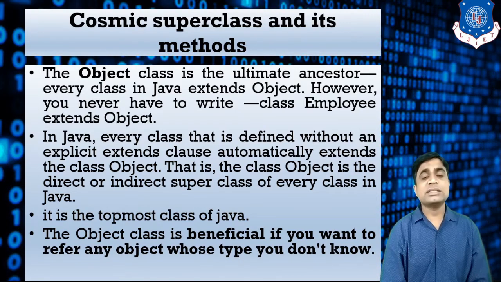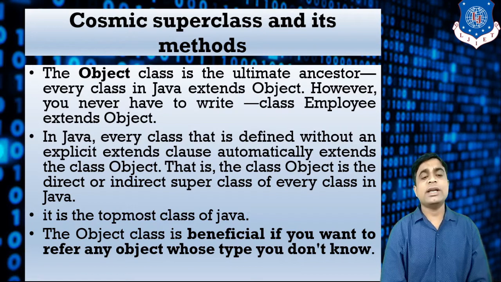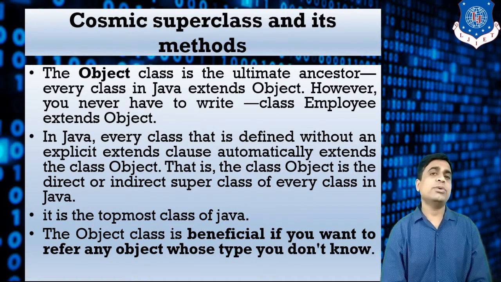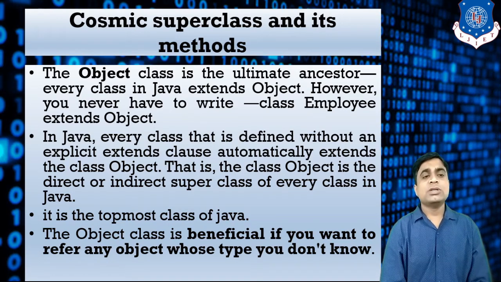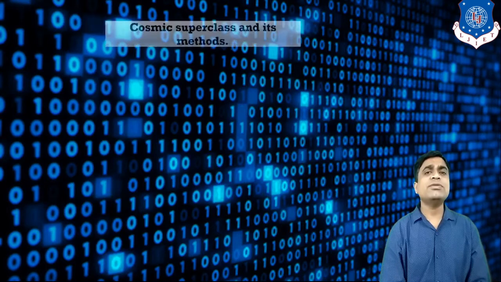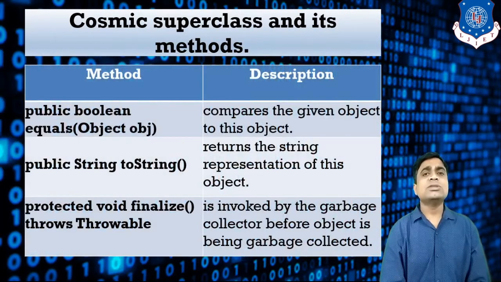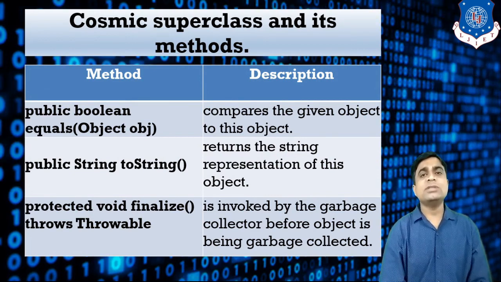The Object class is beneficial if you want to refer to any object whose type you don't know; for that type you can use the Object class. That's why the Object class is known as the cosmic superclass. So what are the different methods of that particular class? I have shown only these 3 methods, because most probably we use these 3 methods.